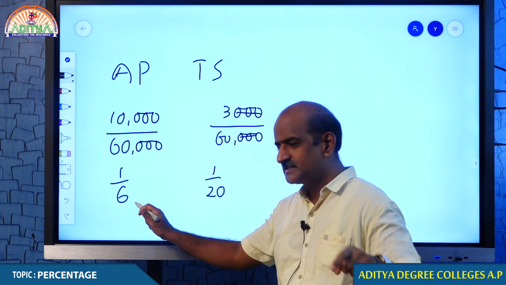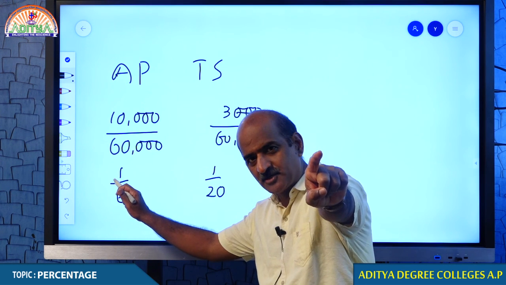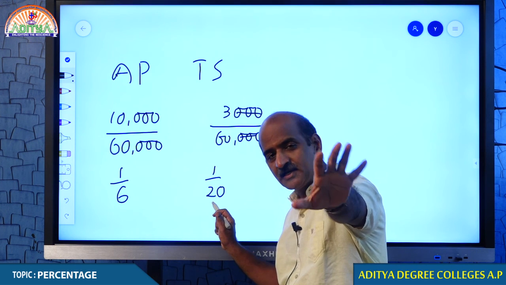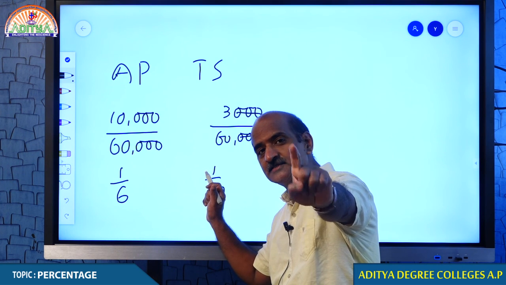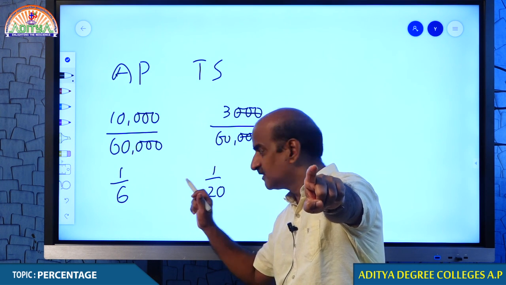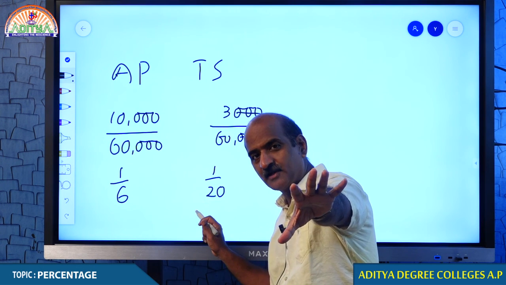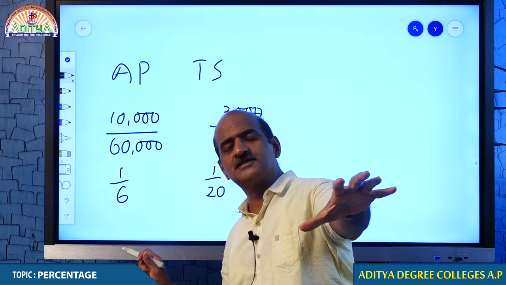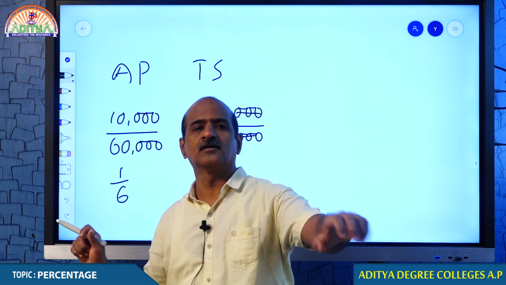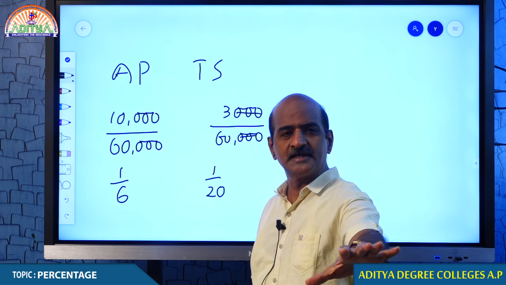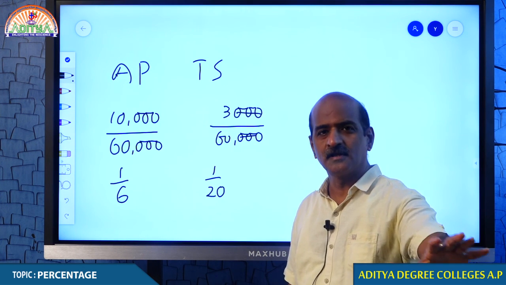For every 6 cases, 1 case turning to be positive. For every 20 testings, only 1 case turning to be positive. 1 out of every 6, 1 out of every 20, it is an indication how rapidly corona is spreading in Andhra Pradesh when we compare with Telangana.